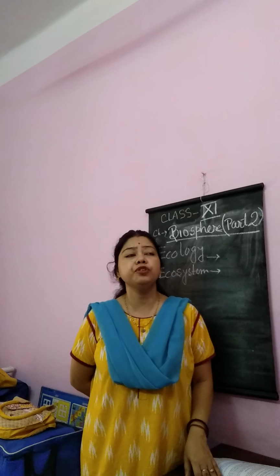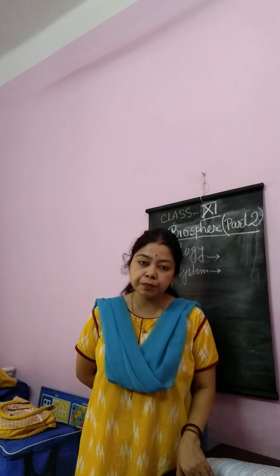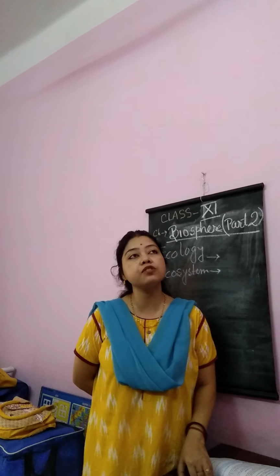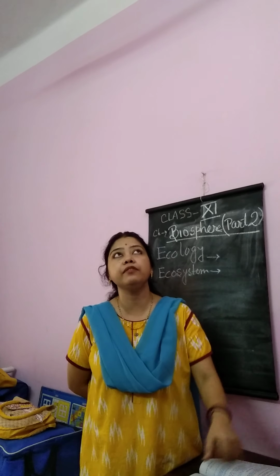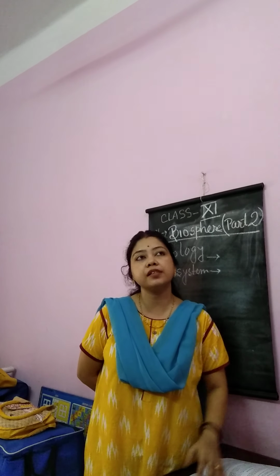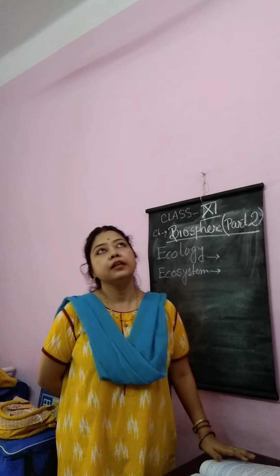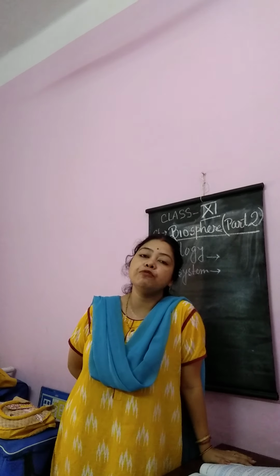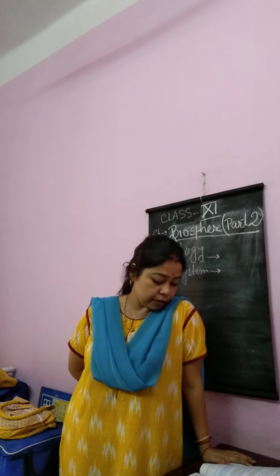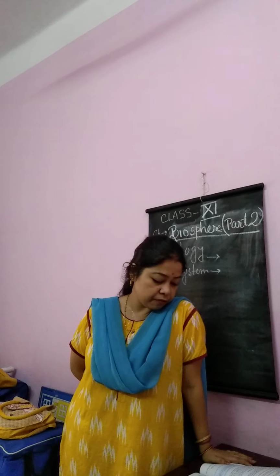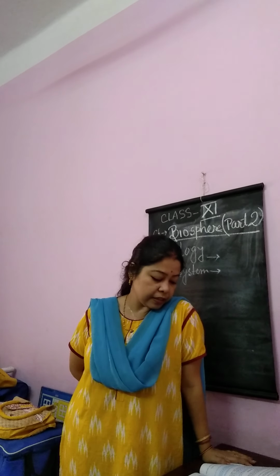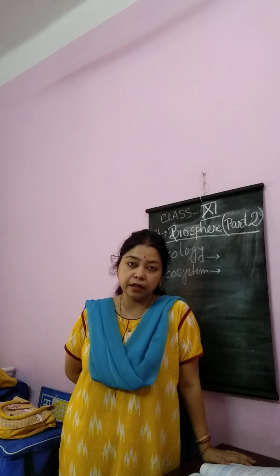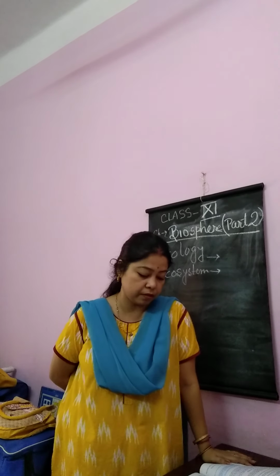Okay. Now consumers are of three types: primary consumer, secondary consumer and tertiary consumer. Primary consumers are those that primarily depend on green plants for their food, for example deer and cow. Then secondary consumers are those that feed on primary consumers, for example lizard, fox, wolf. And tertiary consumers depend on primary and secondary consumers, for example lion.